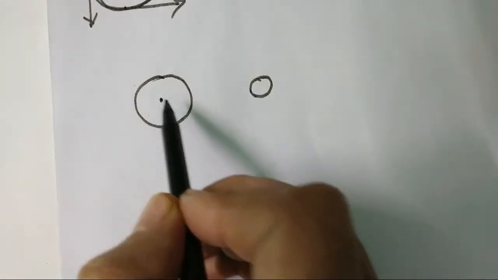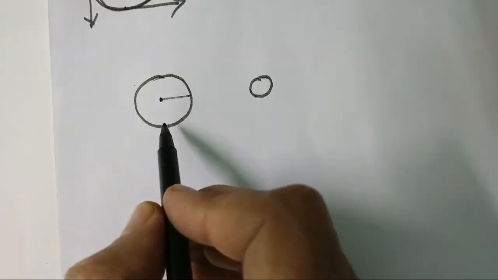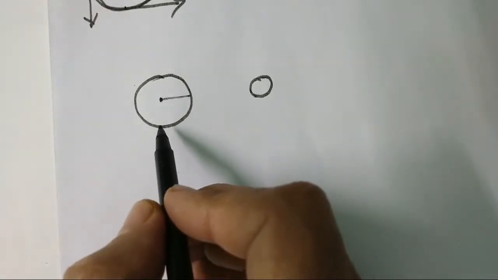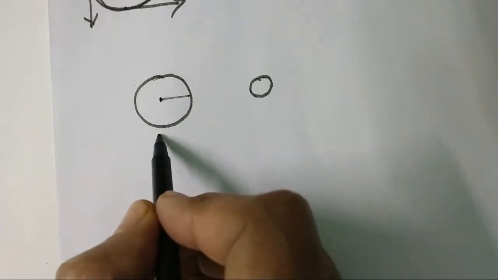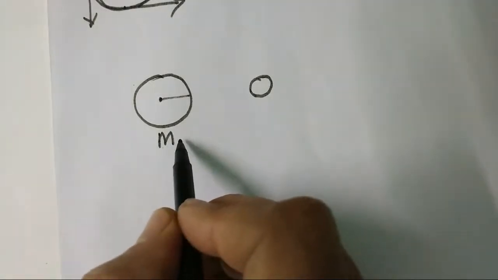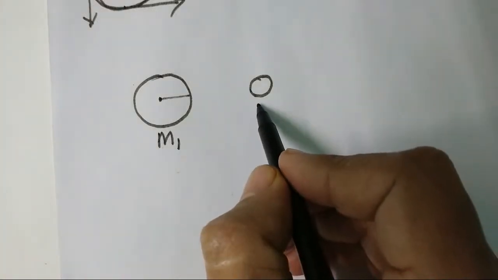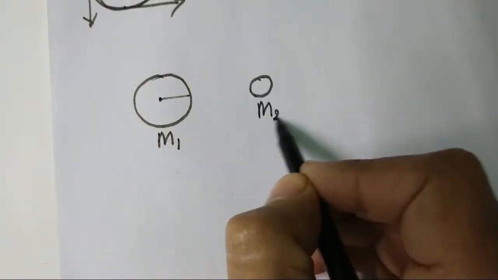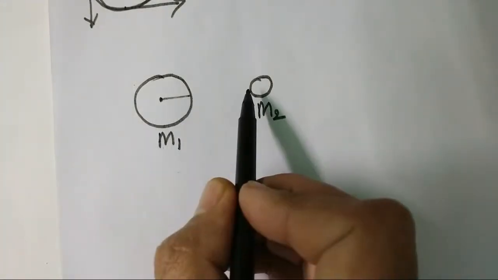The bigger object has a bigger mass, so let's say its mass is m1, and the other object has a different mass.